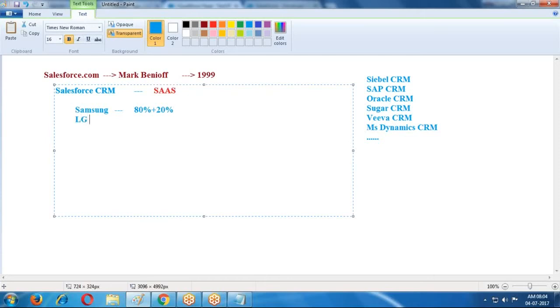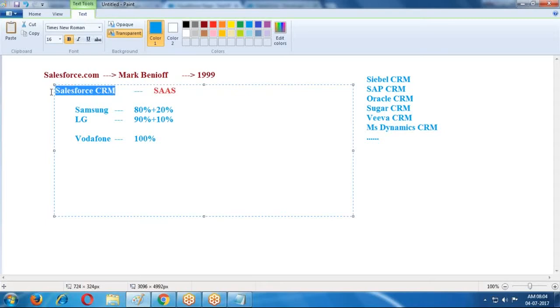LG is one company. For LG company 90% of features are suitable. Only 10% modifications required. He cannot modify this application. Like for Vodafone, it is supporting 100%. So it is suitable for some of the companies only but not for each and every company. Some drawbacks in this application, because it is only an executable file, it cannot support modifications. This is a drawback in this application.